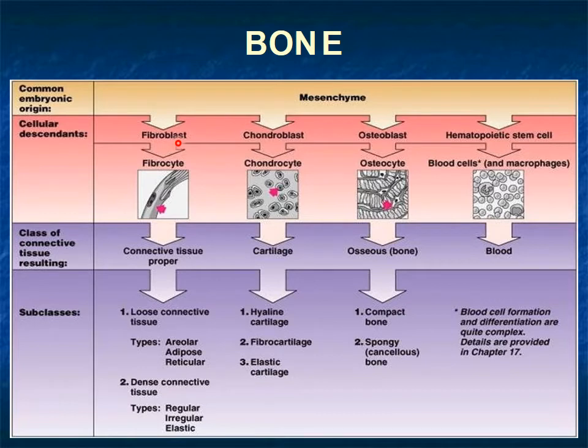So this is the fibroblast, which is the precursor connective tissue cell. It changes into the chondroblast, which is the parent cell of the cartilage. Then this is the osteoblast, which is the parent cell of the bone, and finally this is the hemopoietic stem cells, which form the blood. These all are derived from the mesenchyme or the mesoderm.